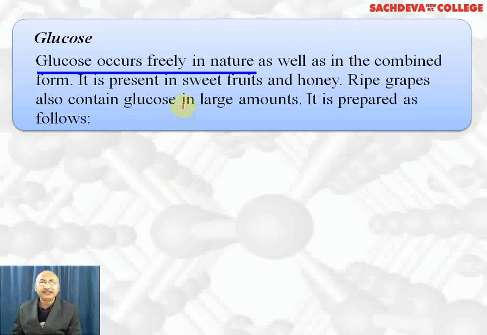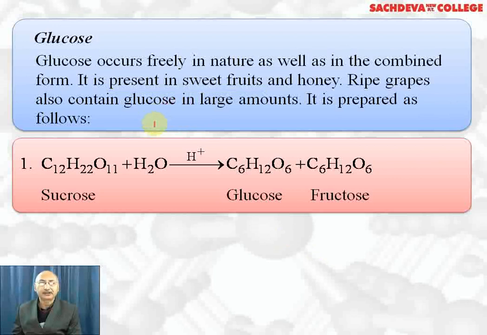Glucose occurs freely in nature as well as in the combined form. It is present in sweet fruits and honey. Ripe grapes also contain glucose in large amount. It is prepared by the following method. Sucrose on hydrolysis in presence of invertase or HCl gives glucose and fructose.